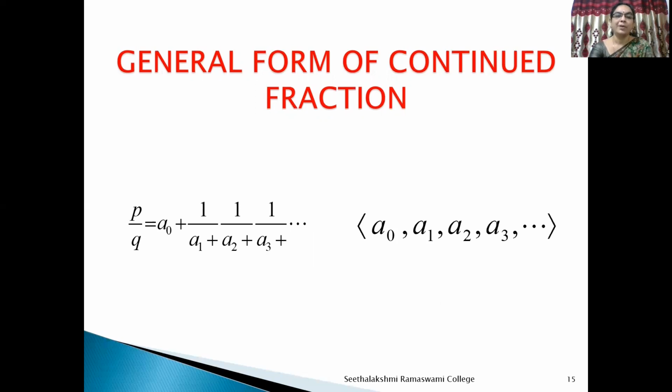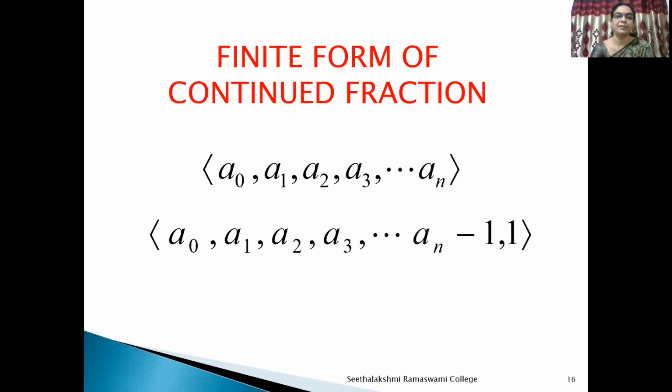The ladder form of the continued fraction can be expressed as p by q is equal to a0 plus 1 by a1 plus 1 by a2 plus 1 by a3 plus etc. This is another form of the continued fraction expression. This is represented as the finite continued fraction expression, that is, here the partial quotients are n plus 1 terms, that is a0, a1, a2, etc., an. This is another form of the continued fraction expression, that is, we subtract 1 from the last partial quotient.